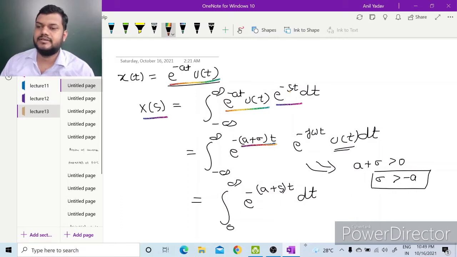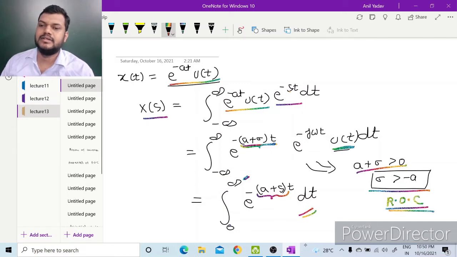Because of u(t), the limit becomes 0 to infinity, and this integral will converge only if, when we put the limit infinity, as t goes to infinity, the power of the exponential does not go to plus infinity. So this a plus sigma real part should be greater than 0, then only this integral will converge. So sigma should be greater than minus a. This is called the region of convergence.